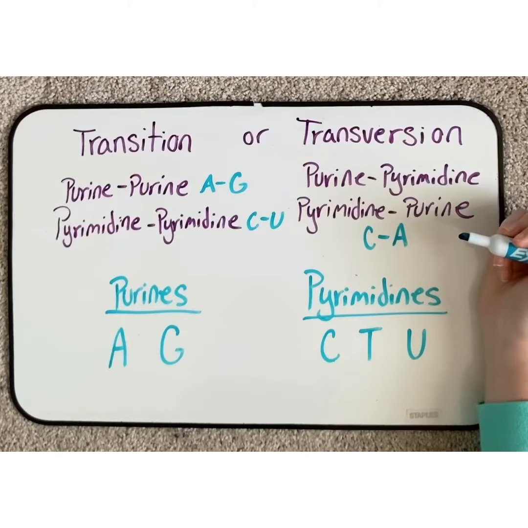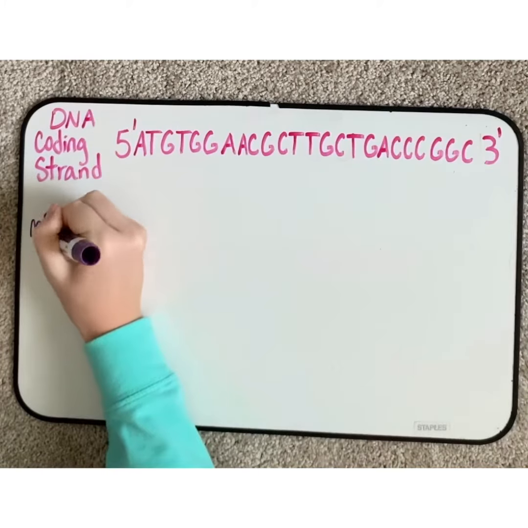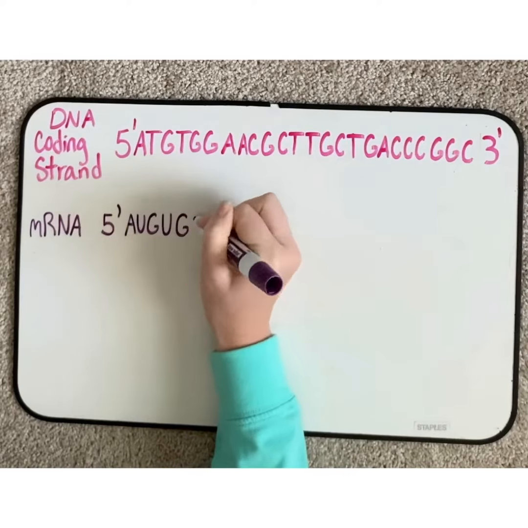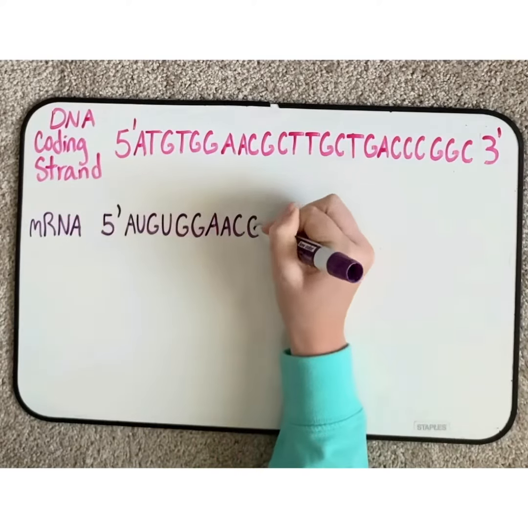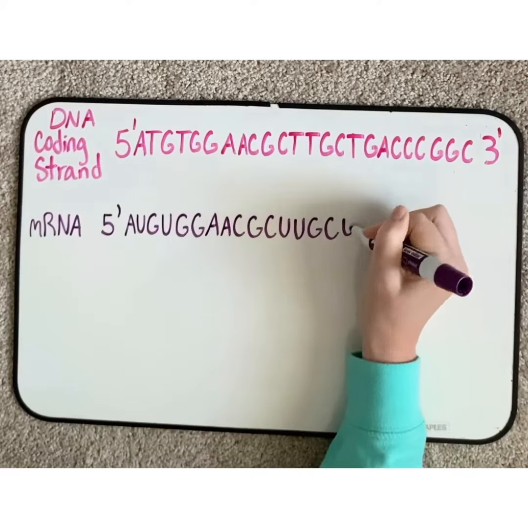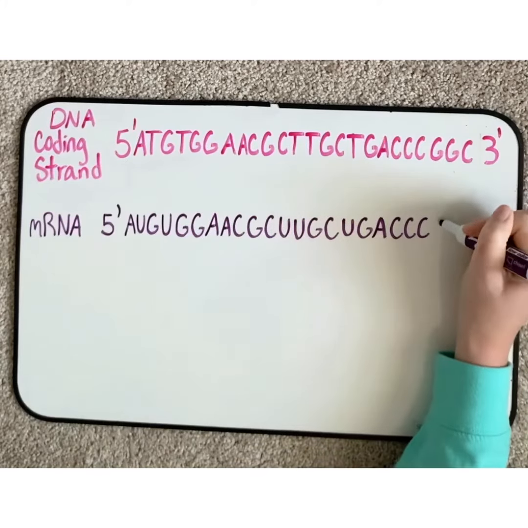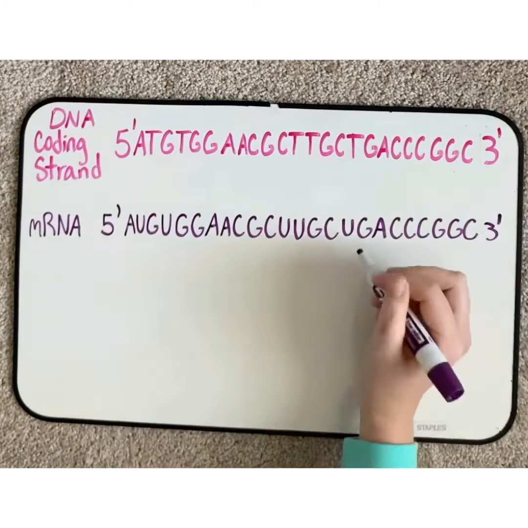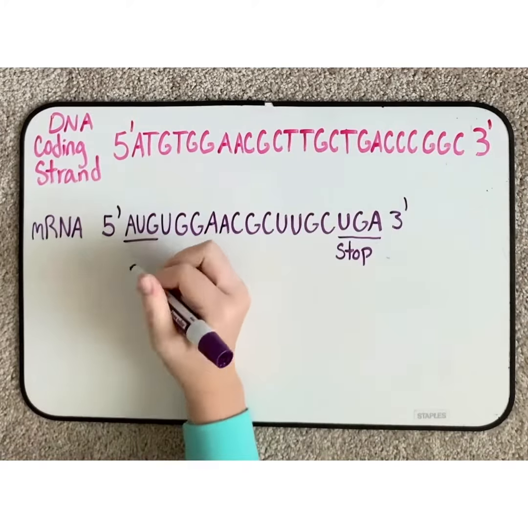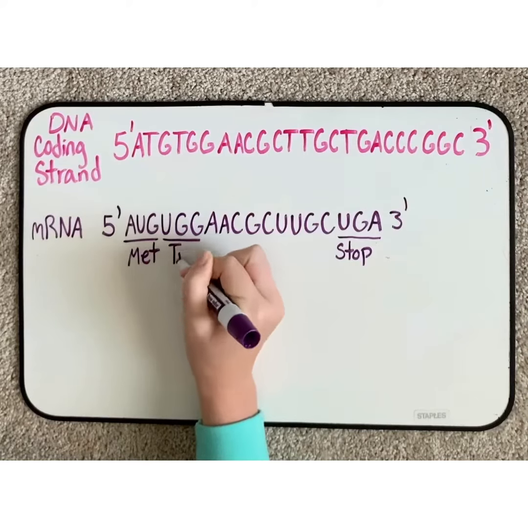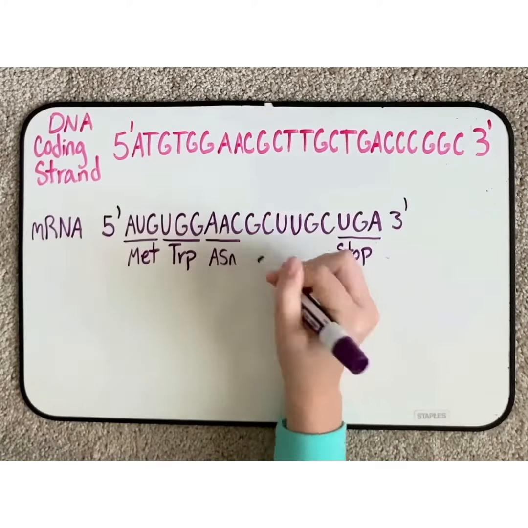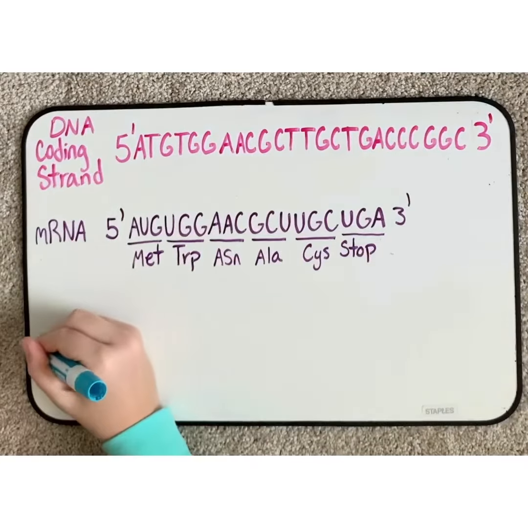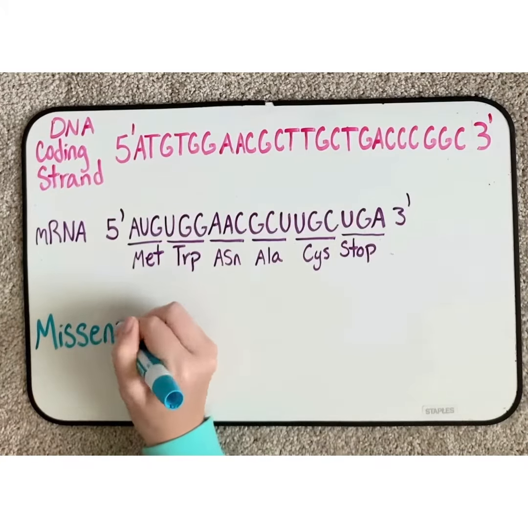to adenine. The following DNA strand is translated into an mRNA strand. TGA on the DNA strand is read as UGA, which is a stop codon, so translation does not continue past this codon, leaving the rest of the codons on the non-mutated mRNA strand code for methionine, tryptophan, asparagine, alanine, and cysteine.